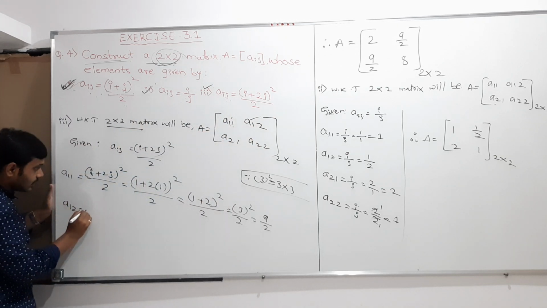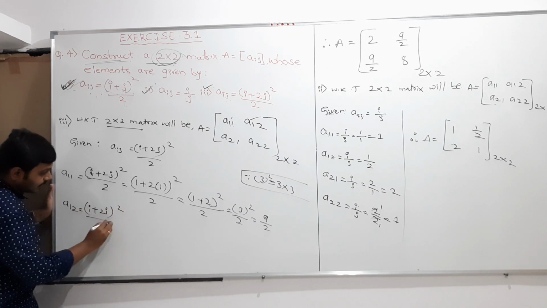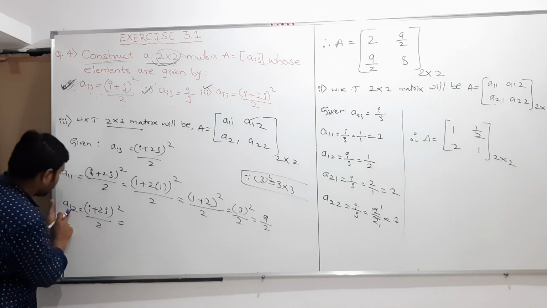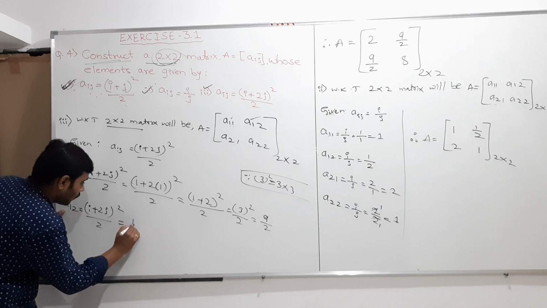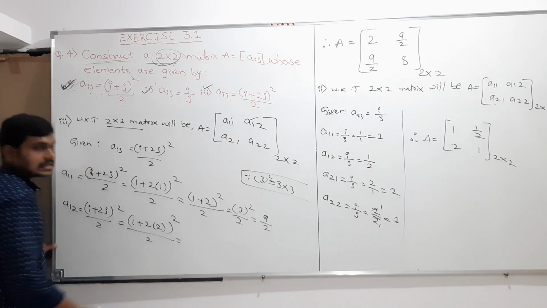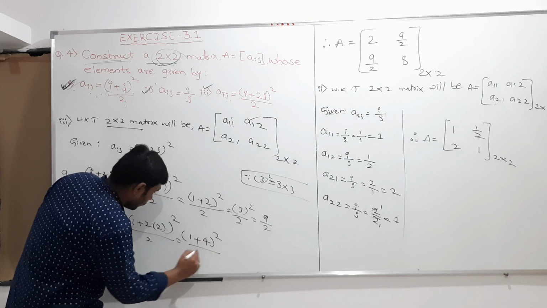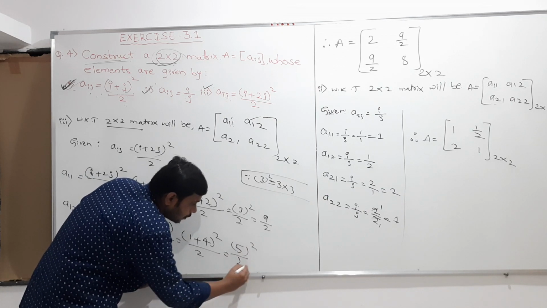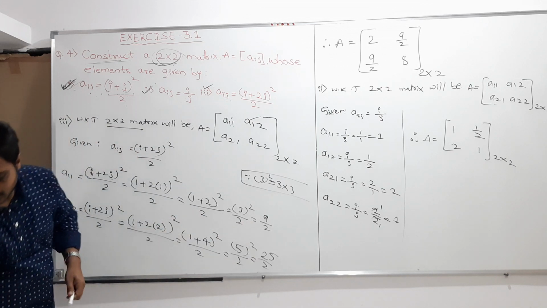So therefore A12 is equal to, again the formula (i plus 2j) whole square whole divided by 2. So this is equal to, I should take i value as 1, j value as 2. So 1 plus 2 into 2, whole square, whole divided by 2, and this is equal to 1 plus 2 2s are 4, whole square whole divided by 2. 4 plus 1 is 5 whole square, 5 whole square by 2. 5 whole square is 25 by 2. 5 5s are 25. Like this.